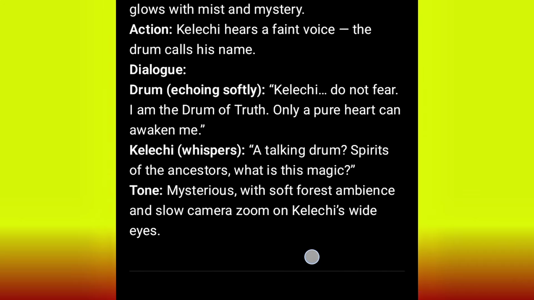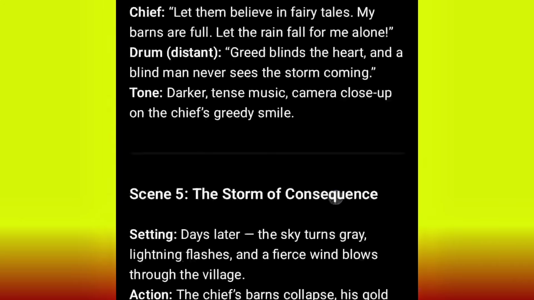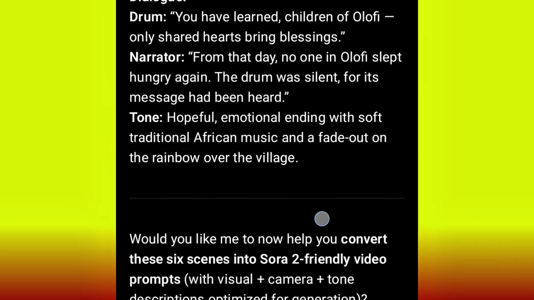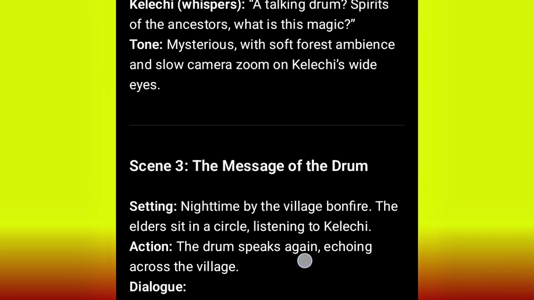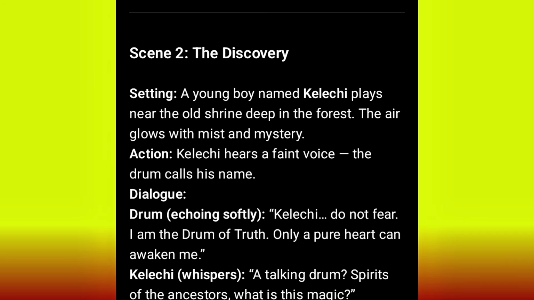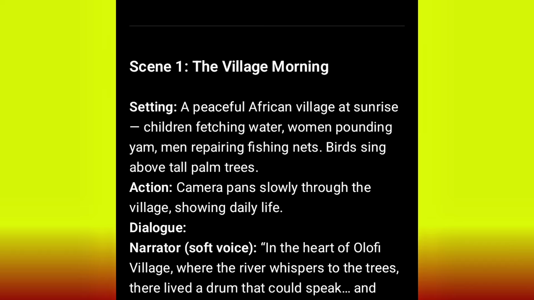So now this is the prompt, 1, 2, 3, 4, 5, 6. This is 6 prompts. Now what I'm going to be doing is copying this prompt, copying 2 and 2. This is one thing I love about Sora AI, because Sora AI is 15 seconds. With that, I can be creating 2 scenes in each video.